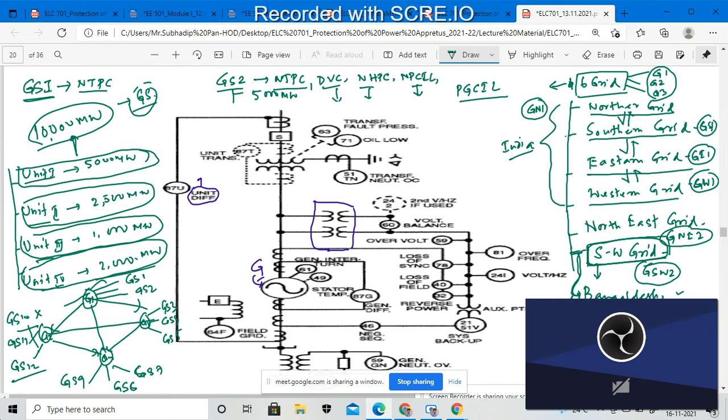It may not be, adding up, does it make 10,000 or not? 5, 6, 7, 8, 9, 10, it becomes 10,500, it is coming out more, okay. So suppose this is 2000 megawatt.